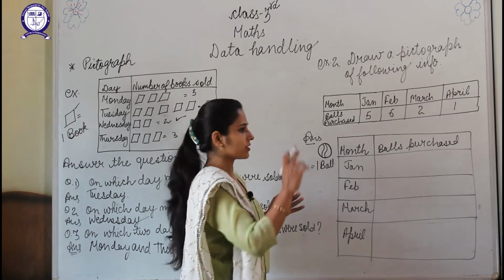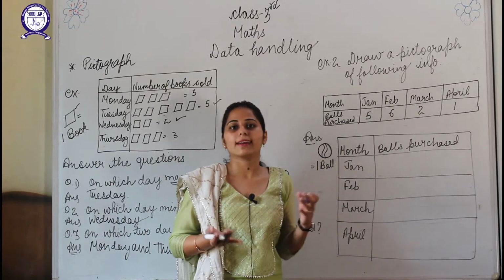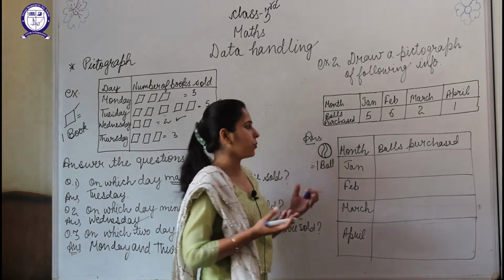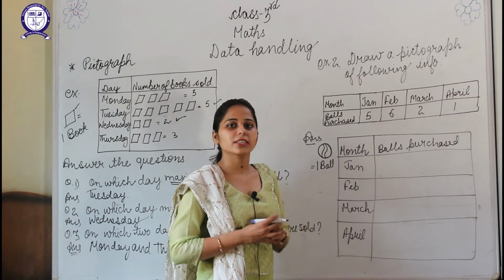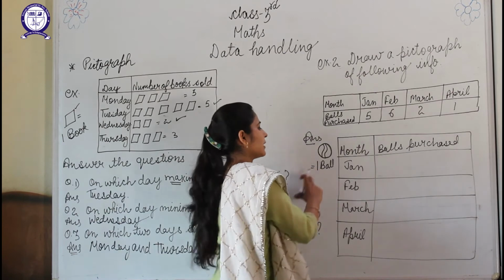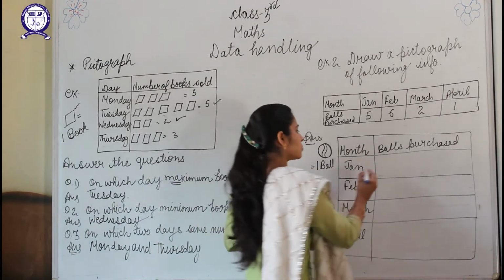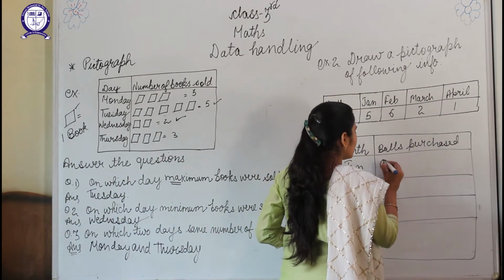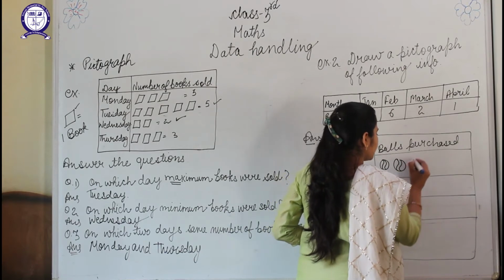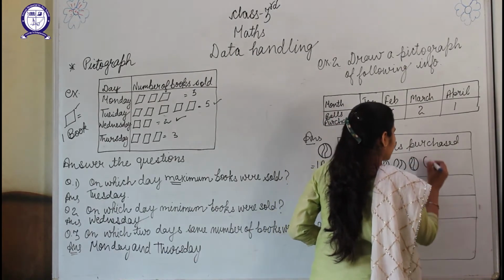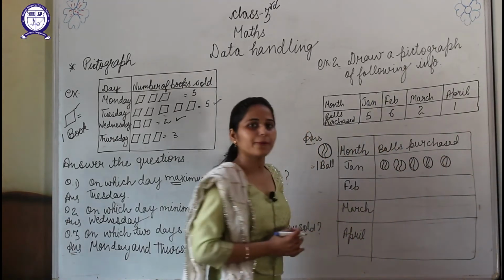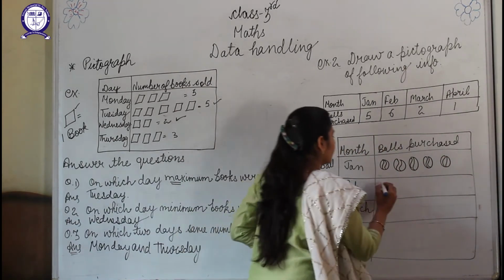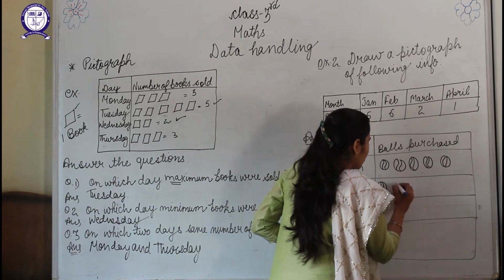Any sign you can refer. You can also make a star, square, rectangle, triangle. Any sign you can use. Now in January, how many balls were purchased? 5. So my one sign is equal to 1 ball. So what will I do? I will draw 5 balls. Okay. Now in February, how many balls were purchased? 6. So what will be the number of balls? 6.